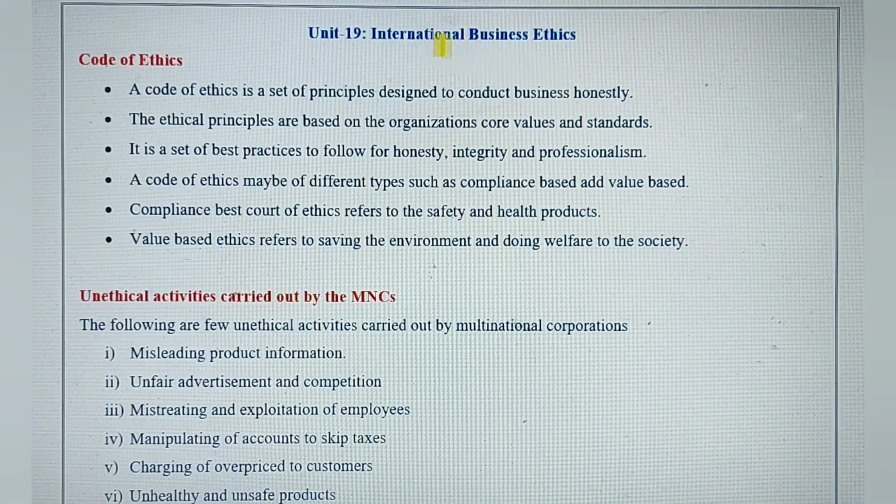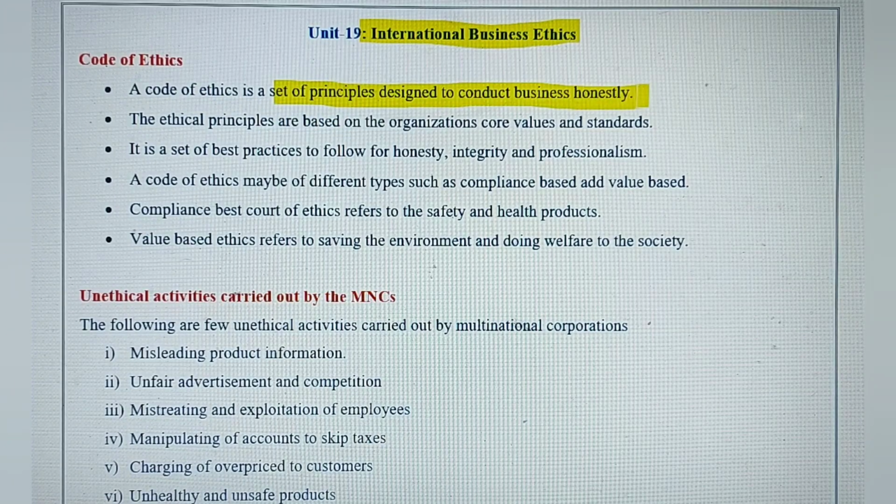Unit 19 is on international business ethics, and here ethics refers to the code of conduct. Like these are not legal things, but some principles, some ethics that should be followed by the companies. And basically it refers to a set of principles designed to conduct business honestly. Okay, so this point will make the meaning clear.